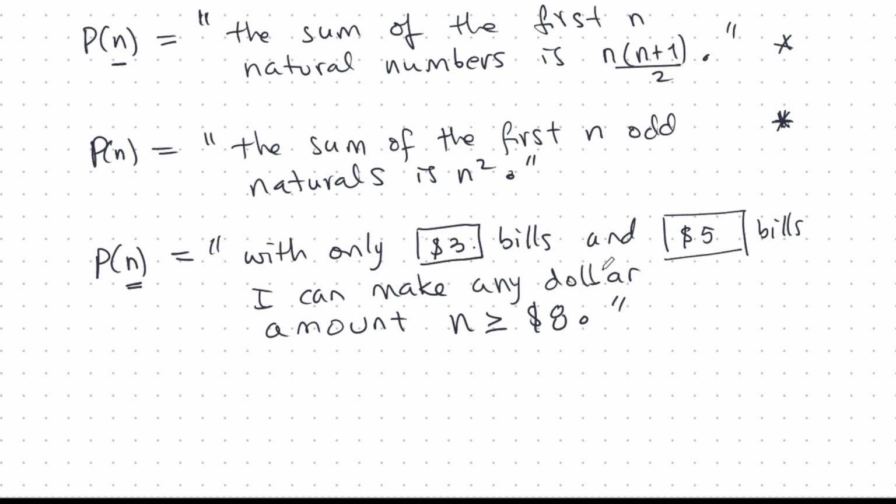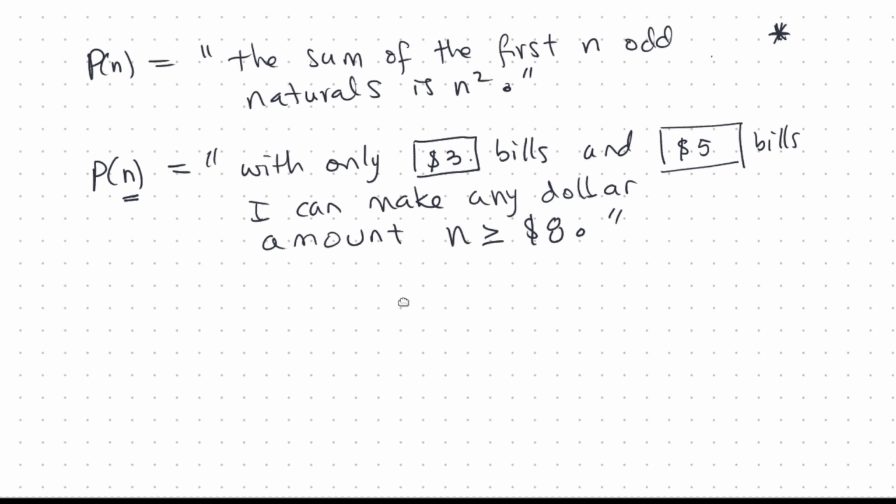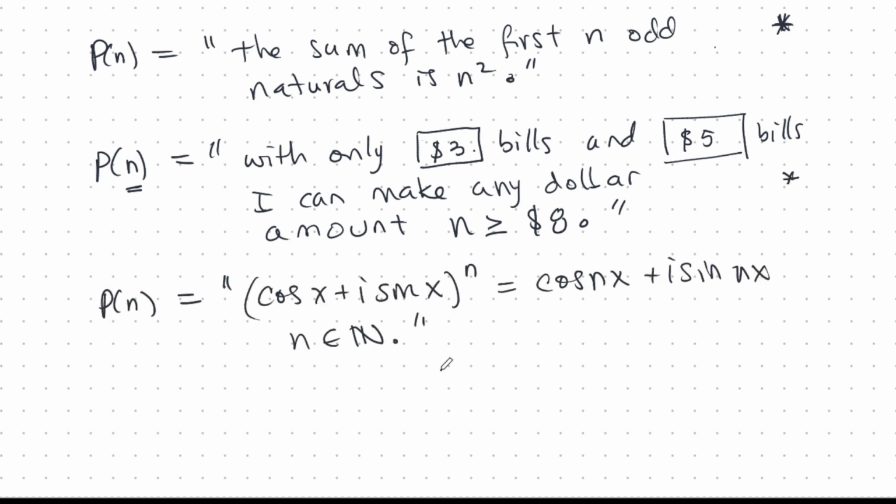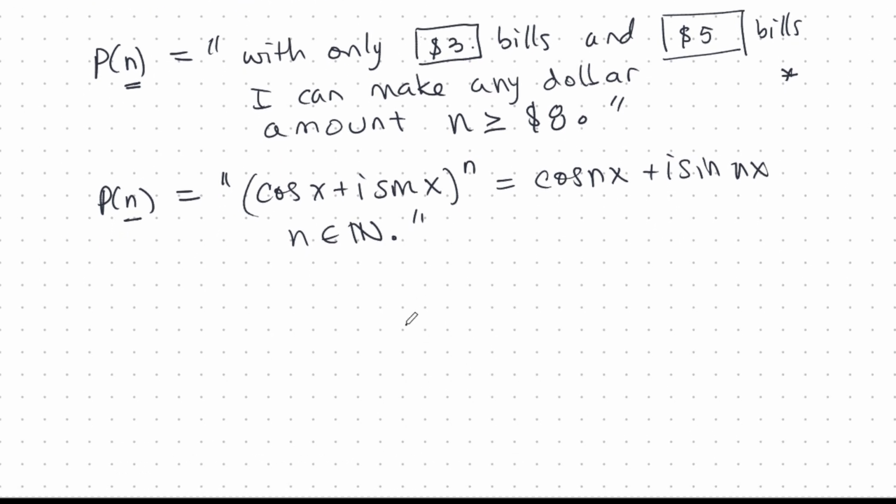Now, this is a very oddball induction statement. It doesn't look anything like the previous two. It's not sums of numbers, but this is something we can prove with induction. I'm going to do this one, but in the next induction video. Here's a good one. For all natural numbers n, (cos x + i sin x) to the power n is cos nx + i sin nx. Now, this is a very famous formula. I think it's called De Moivre's formula. Well, we could prove that by induction.